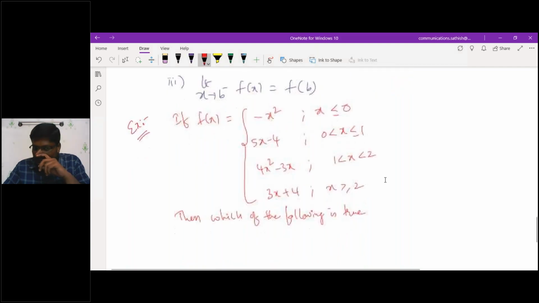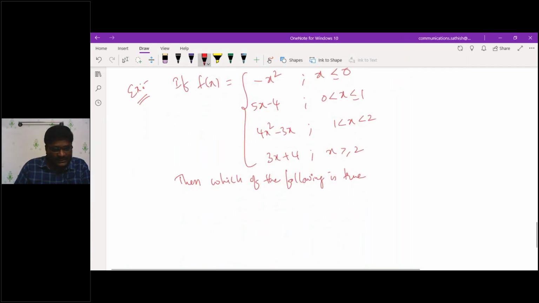Then which of the following is true, they are asking. The first one is f of x is continuous at x is equal to 0.